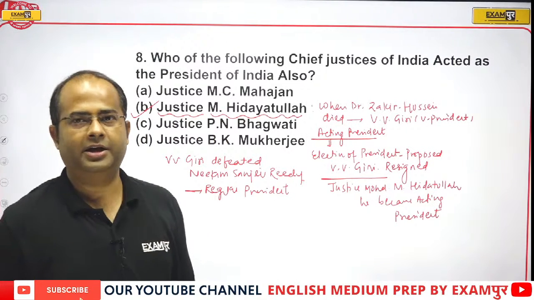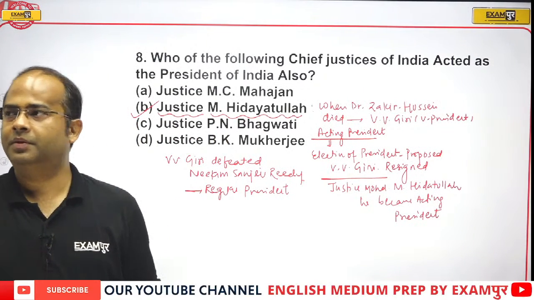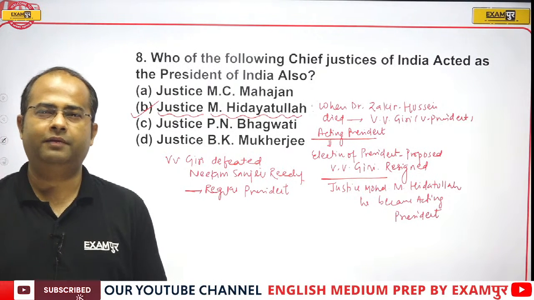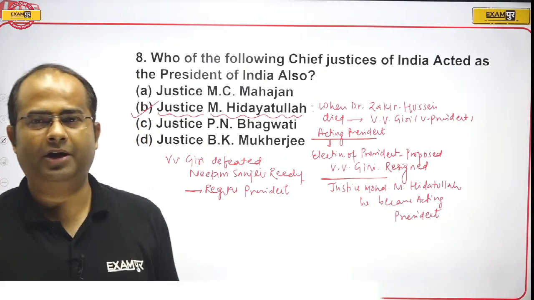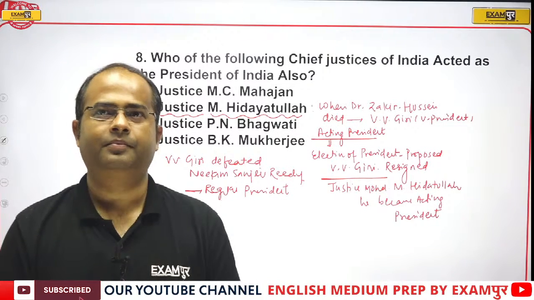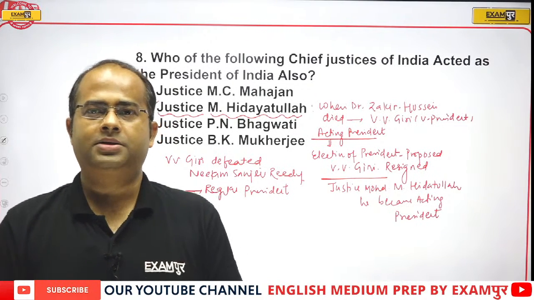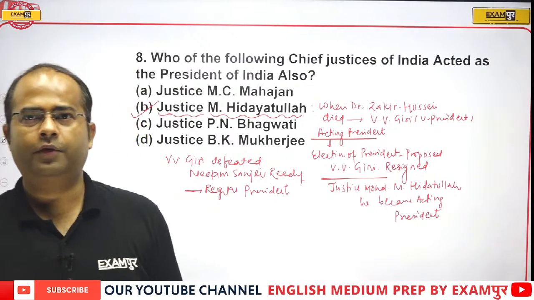So I hope it is clear to all of you, and Mr. Putin, you must have got your answer as well. You can take the name of VV Giri because he was not nominated by Congress, he was nominated by Mrs. Indira Gandhi. Clear to all of you guys?